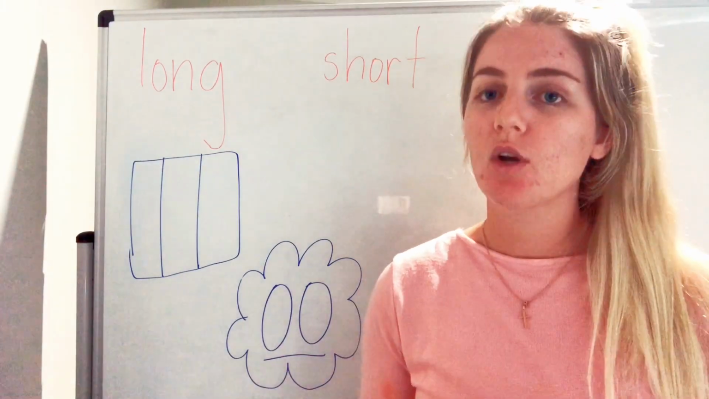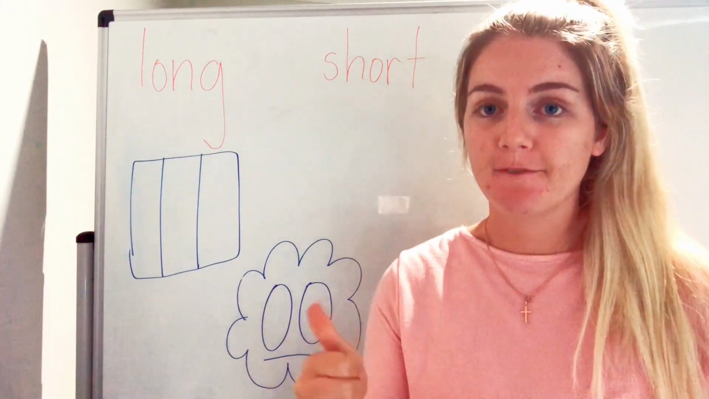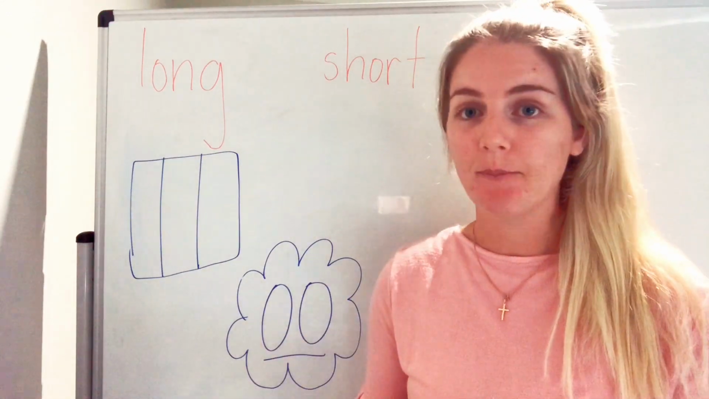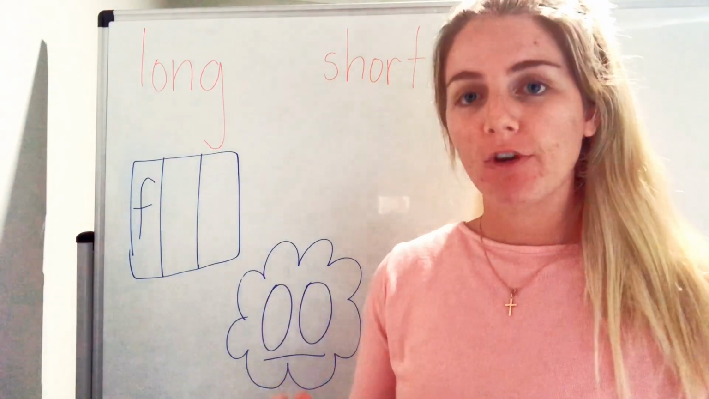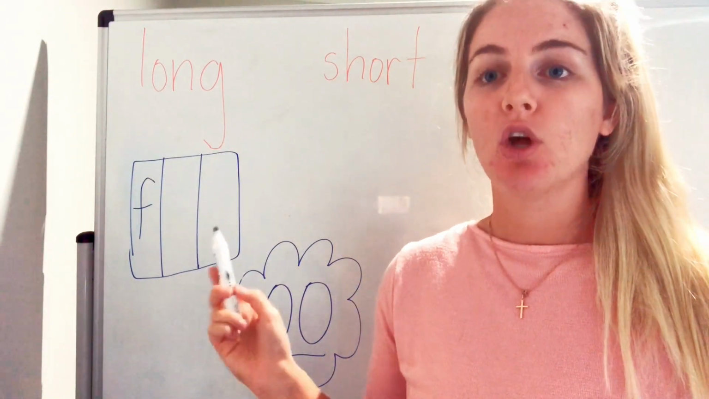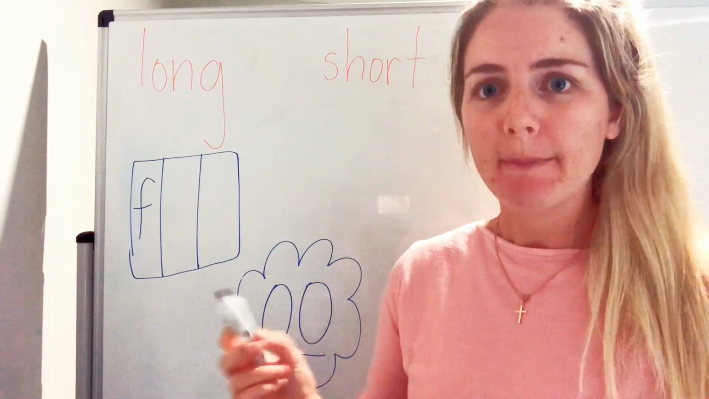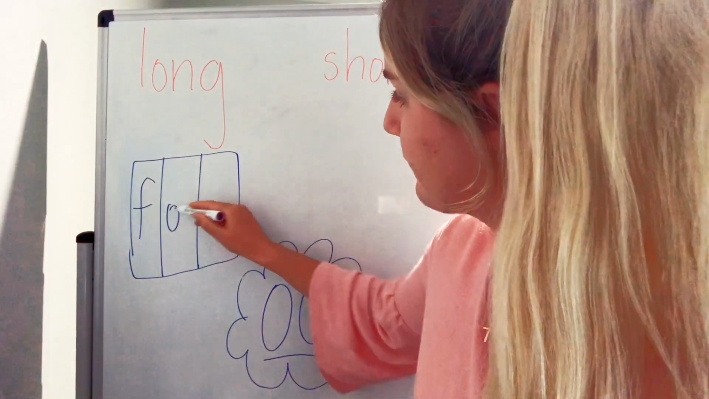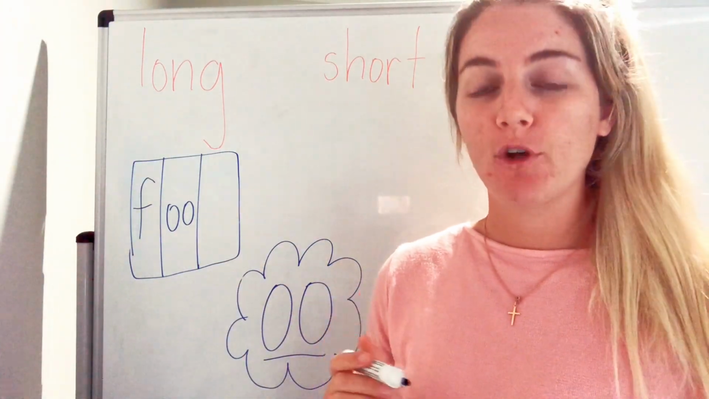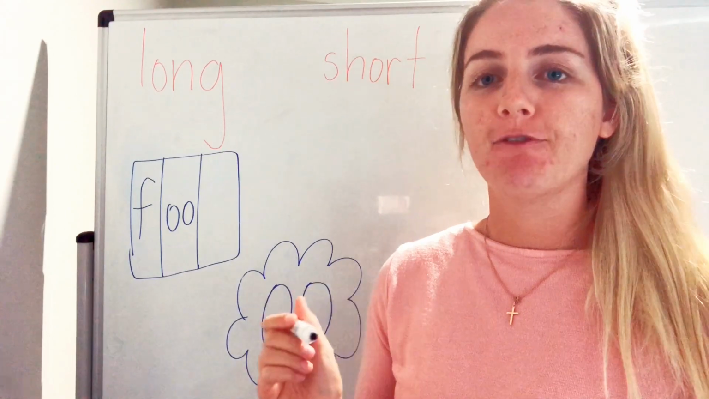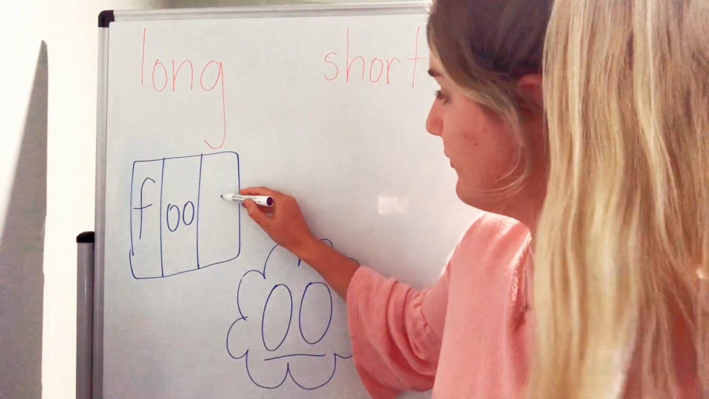Well done. What phoneme do you hear first in the word food? That's right. It is the letter F. What phoneme do you hear next? Ooh. Do you think that's our vowel digraph? Me too. Well done. Ood. What phoneme do you hear at the end? D. Well done.